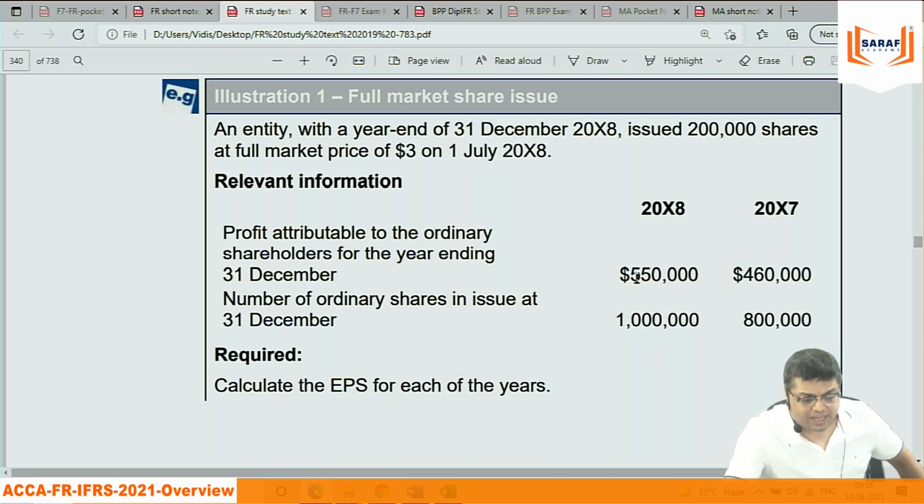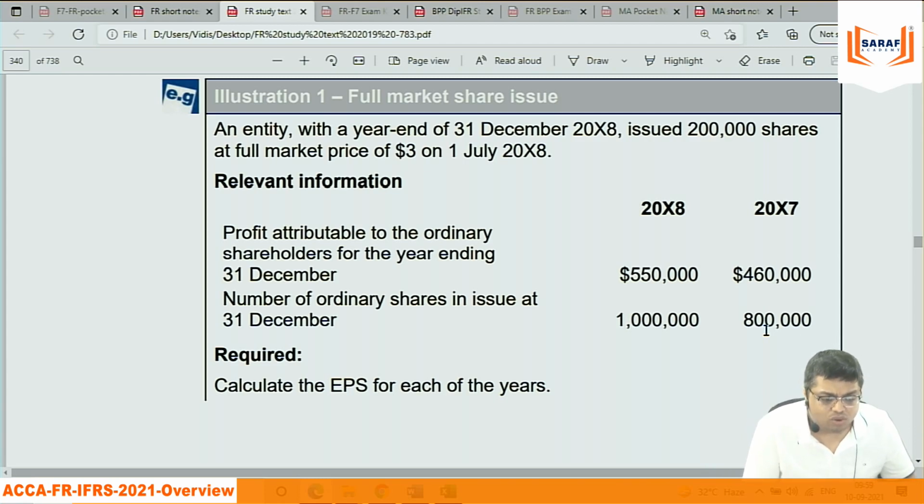So if we calculate EPS, 5 lakh 50 by 10 lakh will come to 0.55, and 4 lakh 60 by 8 lakh will come to, I think, greater than 0.55. Can anybody do the calculation? 46 by 80, how much? Exactly, in 2 decimal places. 46 by 80 is coming to 0.575.